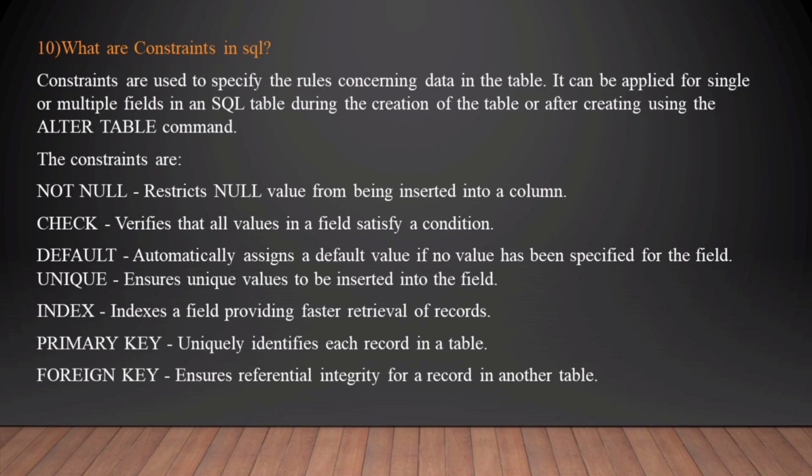Foreign key prevents actions that would destroy links between tables. Check is used to ensure that values in a column satisfy a specific condition. Default is used to set a default value for a column if no value is specified. Create index is used to create indexes and retrieve data from the database quickly.